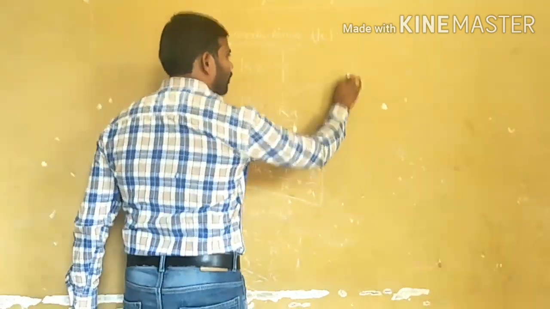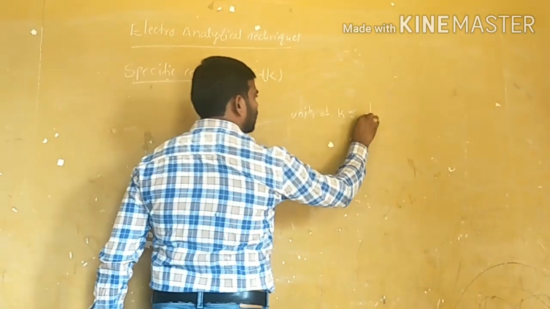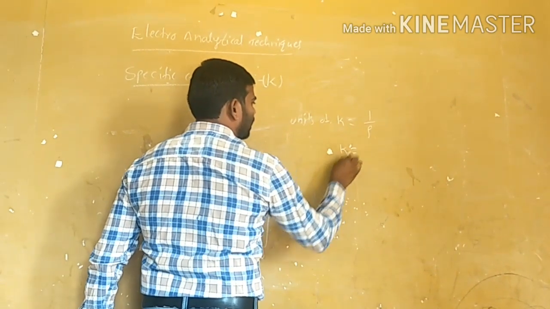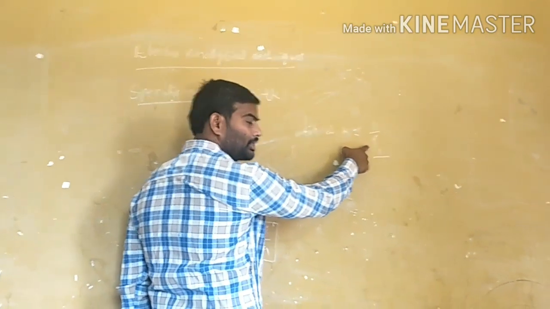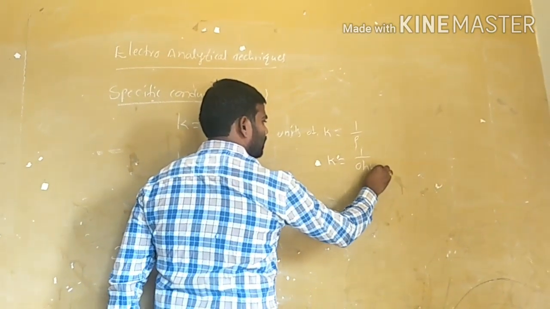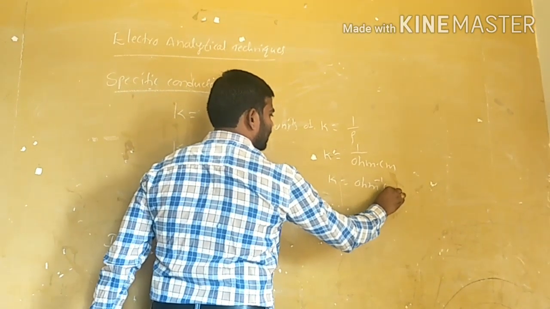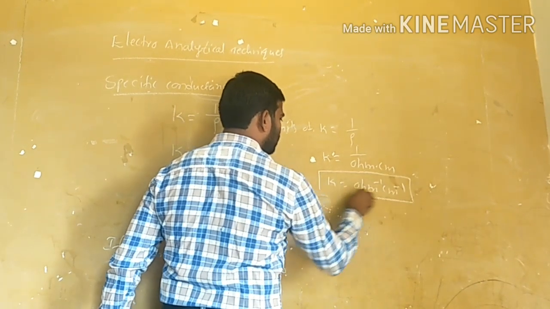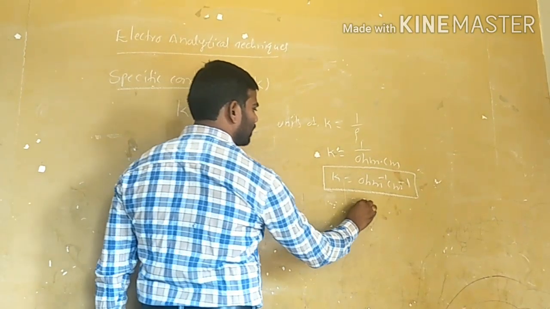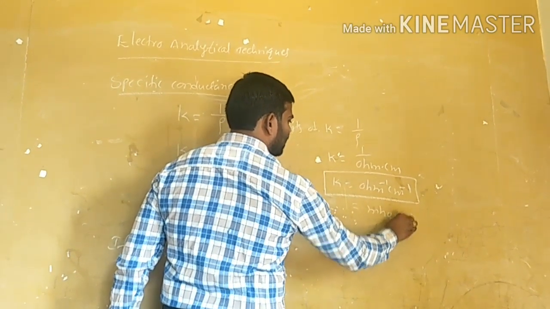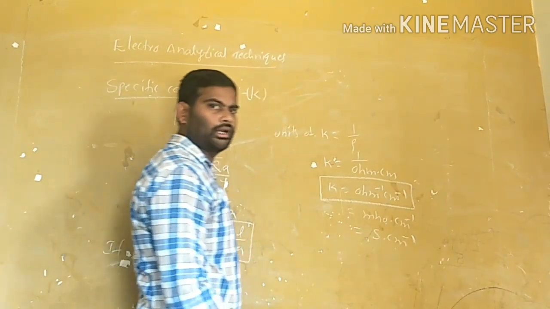The units of specific conductance are 1 by rho. The units of specific resistance are ohm centimeter, so K has units of ohm inverse centimeter inverse. We can also write mho centimeter inverse or Siemens centimeter inverse.